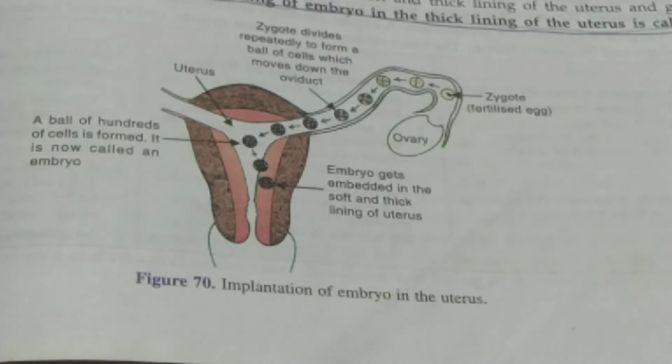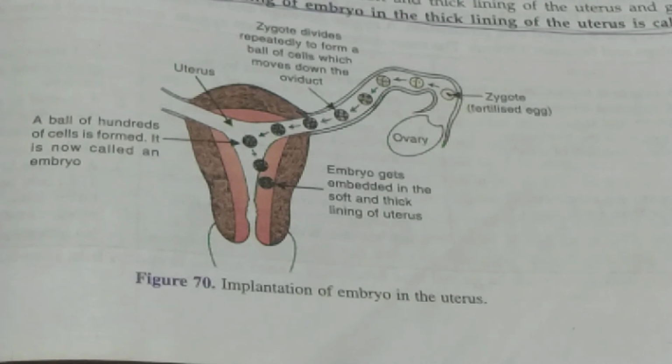Now, after the uterus we have another organ called the vagina, and the vagina is also known as the birth canal. The function of the vagina is to receive the sperm from the penis, as well as a child is born through it. The birth of the child also takes place through the vagina.